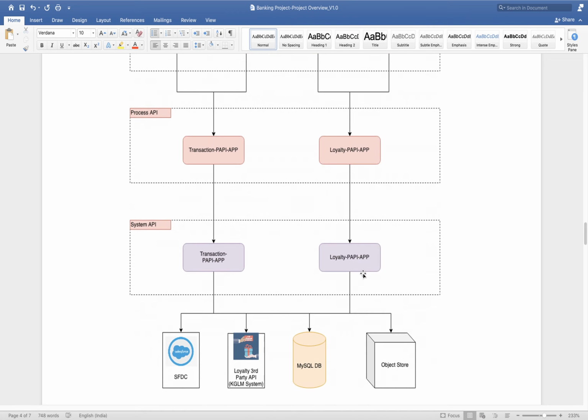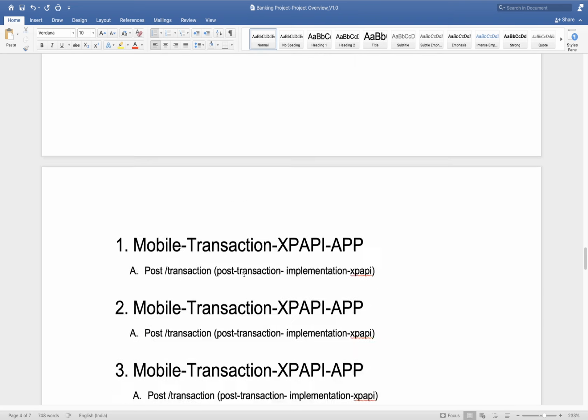Okay, what he asked actually, here there are two system APIs. One is the transaction SAPI app and the other is the loyalty SAPI app. Here the two system APIs are connecting the four underlying systems like SFDC, loyalty, third party, and MySQL and object store. So his question is, instead of using two system APIs, can we use one system API connecting to the underlying systems, and that single system API can be connected to two process APIs, right? This is his question.